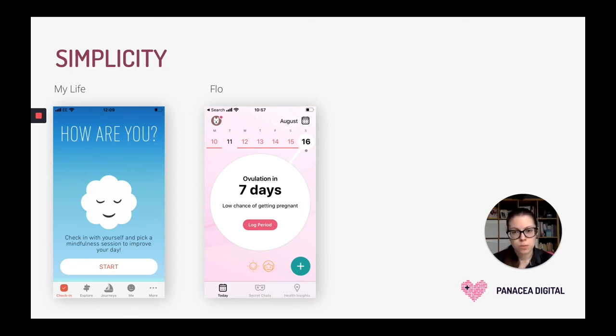But every time I open this app and see the homepage, there's only one thing that they're asking me to do, and it's very, very clear what I'm supposed to be doing in this application.